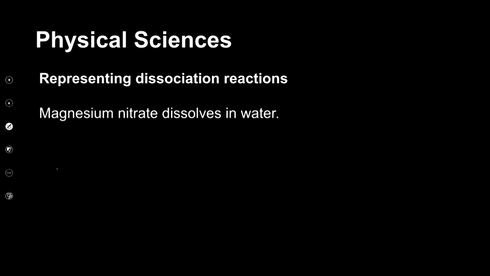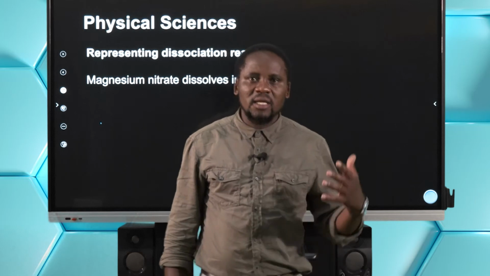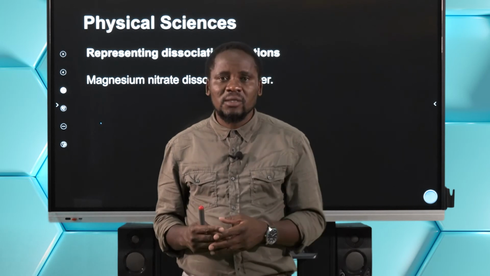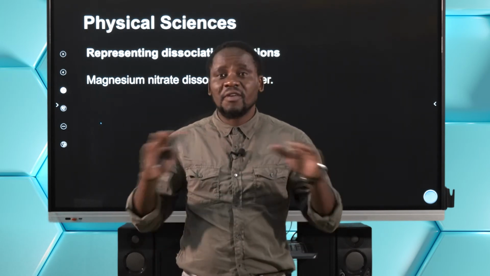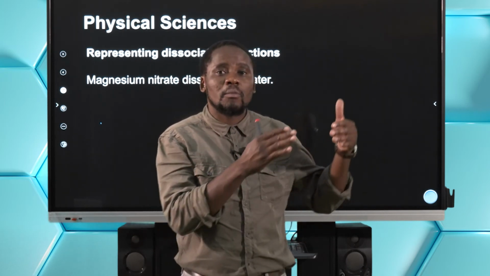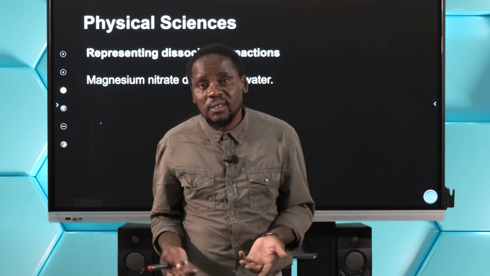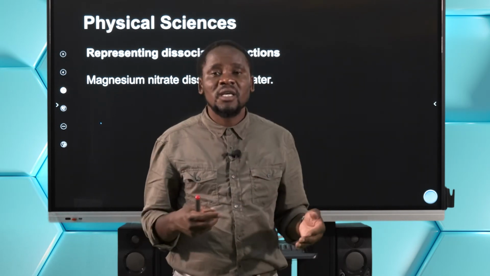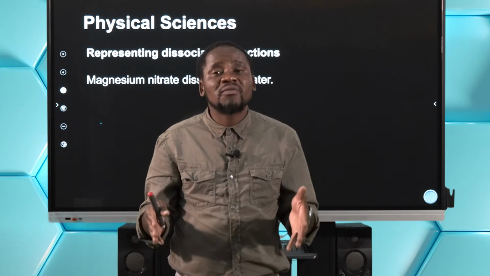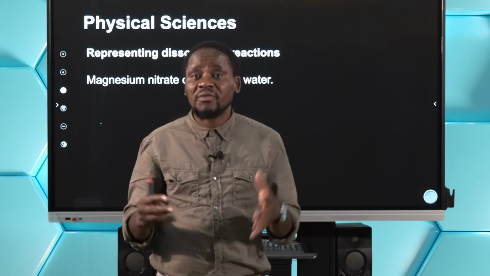Right. Now we want to use examples to represent dissociation. Let's talk about magnesium nitrate as it dissolves in water. Before we do that, the issue of chemical formula will every now and again come back to haunt us. So we need to understand our periodic table fair and square. We need to be very clear about writing correct molecular or chemical formulas of substances, because that has far-reaching implications in terms of the balancing of the equation. So the issue of chemical formula is very, very important. It cannot be overemphasized.